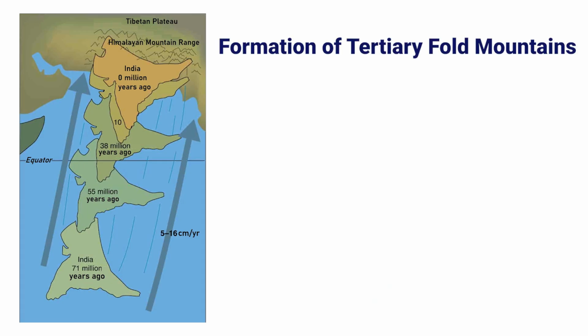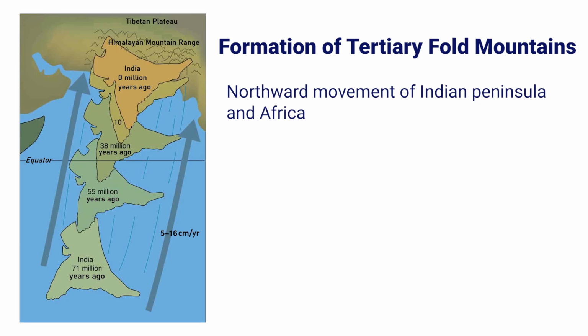Formation of tertiary fold mountains. The northward movement of the Indian Peninsula and Africa led to the formation of tertiary fold mountains. So the sediments of the Tethys Sea were pressed, squeezed, and buckled to form a mighty chain of fold mountains, which started from Pyrenees to Alps and Atlas to Himalayas. Similarly, the Rockies and Andes fold mountains were also formed due to the westward movement of continents.